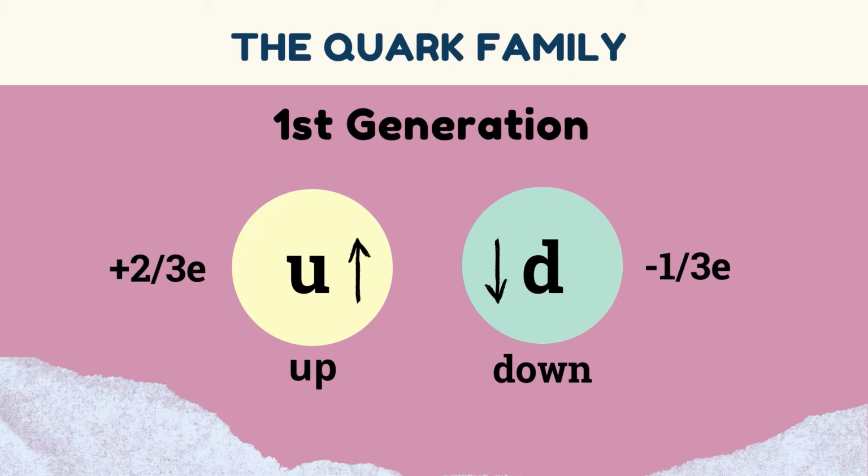Next, moving on to the quark family, there are 6 quarks and each carries a charge. The first quark family is the first generation, which consists of 2 quarks, up and down. Up with the symbol of U and the charge of 2/3 of an electron, and down with the symbol of D with the charge of negative 1/3 of the charge of the electron.